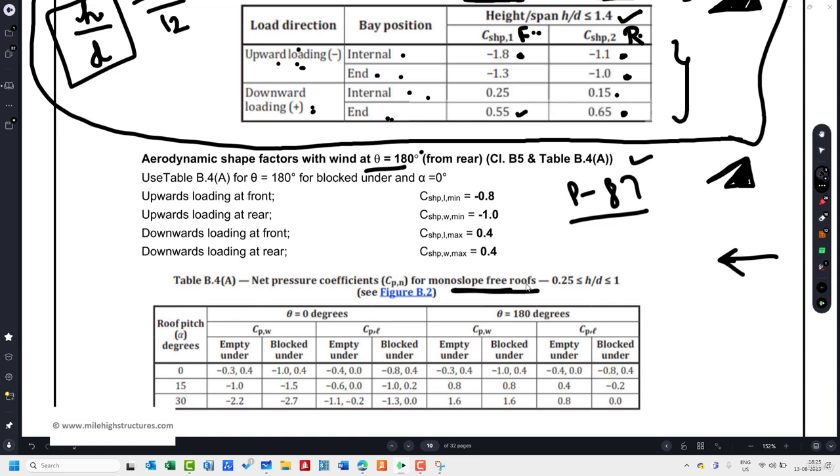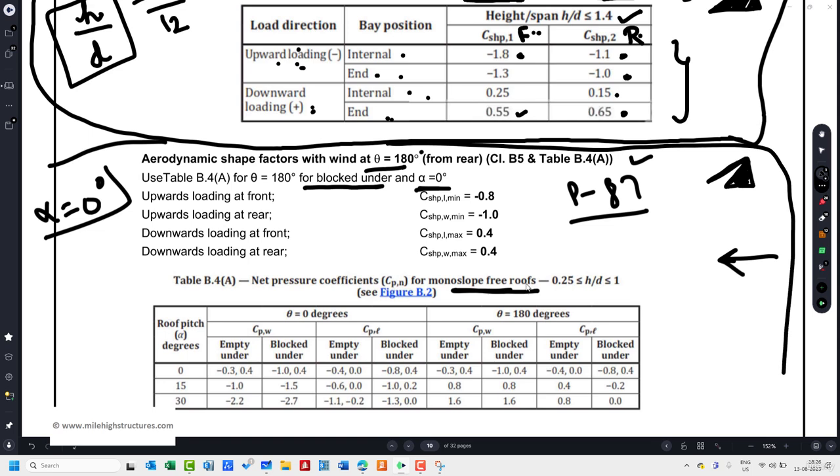In that case, we do need to consider the blocked under case. And why are we assuming the blocked under case? Because the values of the blocked under case are higher as compared to the empty under case. So we can say that the code is going somewhat conservative by opting for the blocked under case, and alpha needs to be considered as 0. In our case, alpha was, we can say, 6 degrees, but if we're talking about theta equal to 180, we just need to simply ignore the alpha and take alpha equal to 0 degree. So that is an important concept when we're talking about the theta equal to 180 degree case.